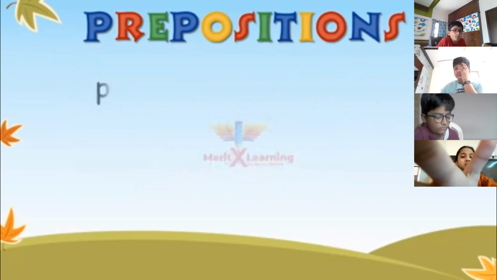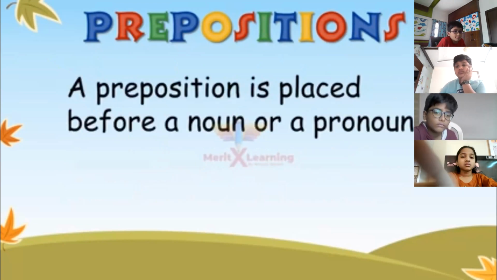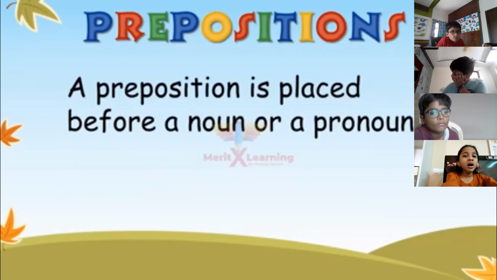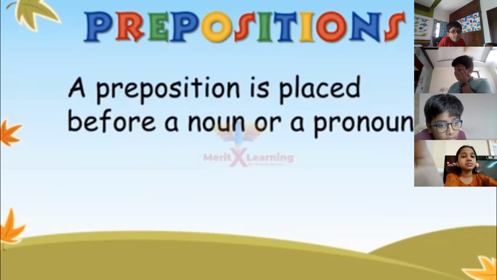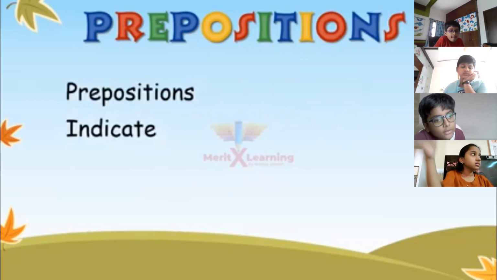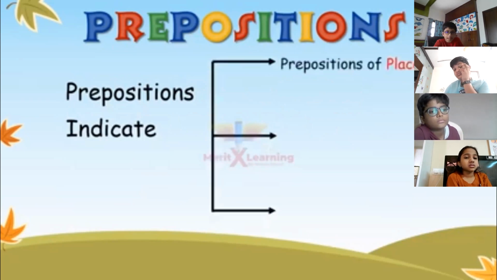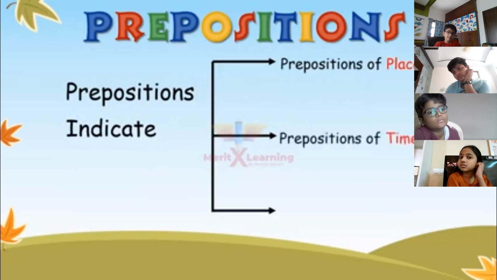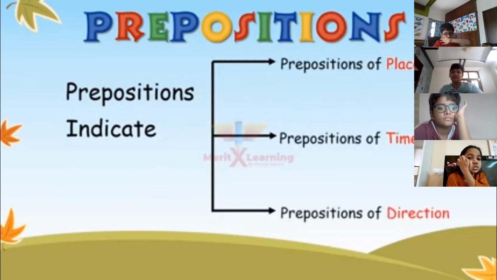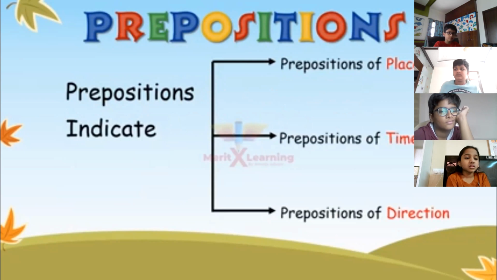A preposition is placed before a noun or a pronoun. Prepositions indicate three things. Let us see what they are: prepositions of place, prepositions of time, and prepositions of direction. Let us have a look at them one by one.